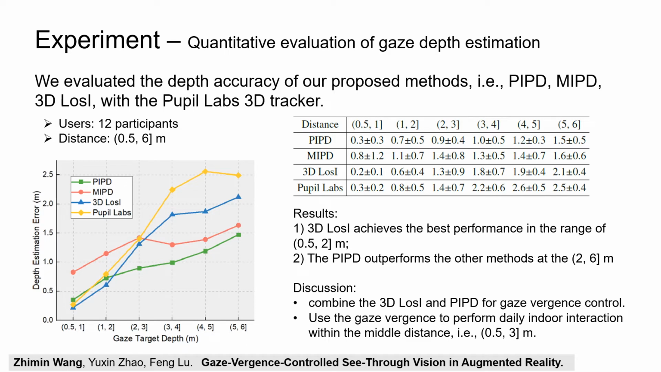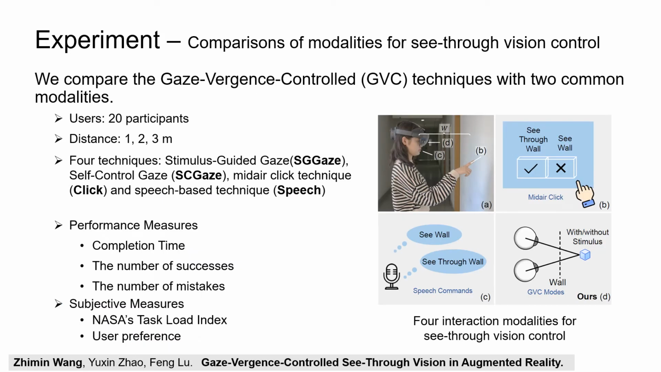We combine the 3D loss eye and the PIPD for Gaze-Vergence-Controlled and use the Gaze-Vergence to perform daily indoor interaction within the middle distance, that is 0.5 to 3 meters. We compare the Gaze-Vergence-Controlled techniques with 2 common modalities, for example, mid-ear click technique and speech-based technique. We employ 3 objective metrics and 2 subjective metrics to capture user performance.